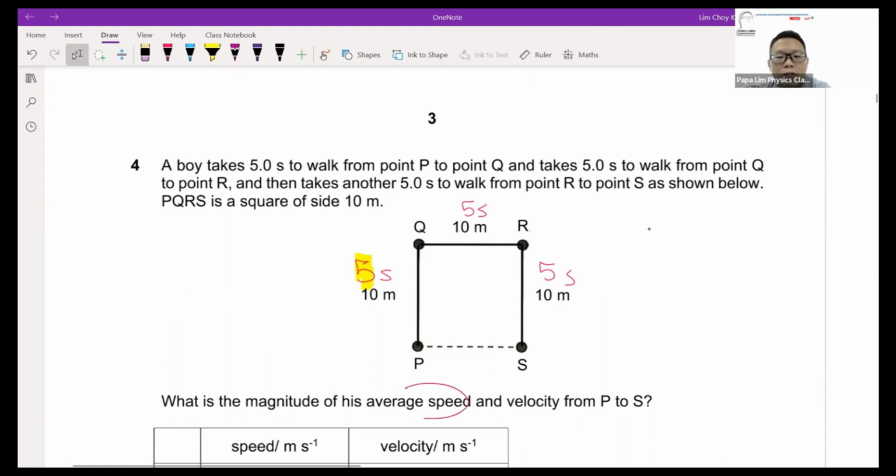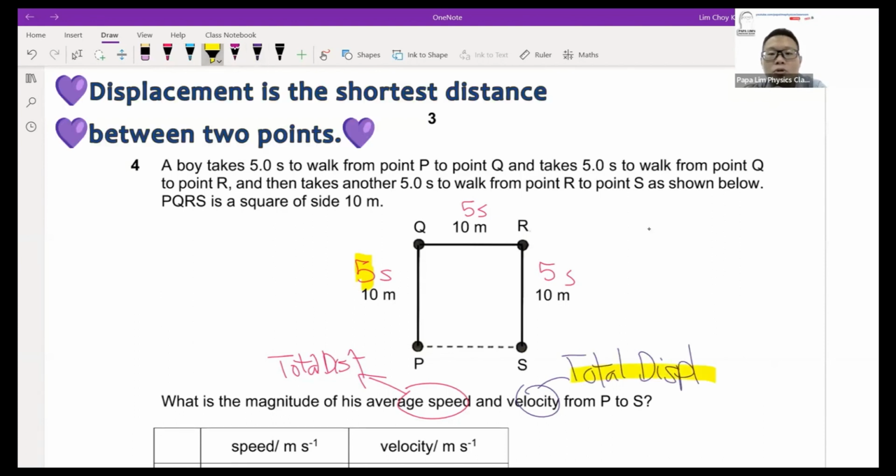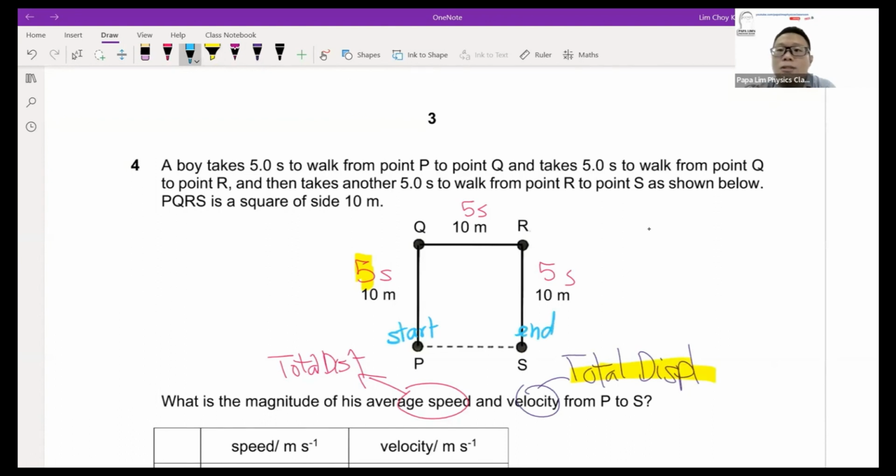If I'm looking for average speed, what I'm concerned with is the total distance. If I'm looking for average velocity, what I'm concerned with is the total displacement. Remember, displacement is a vector, the shortest distance between the start and end point. I start here and I end here. So the shortest distance between both of them is this straight line here. So for displacement, for a journey from P to S, I'm looking at 10 meters only.